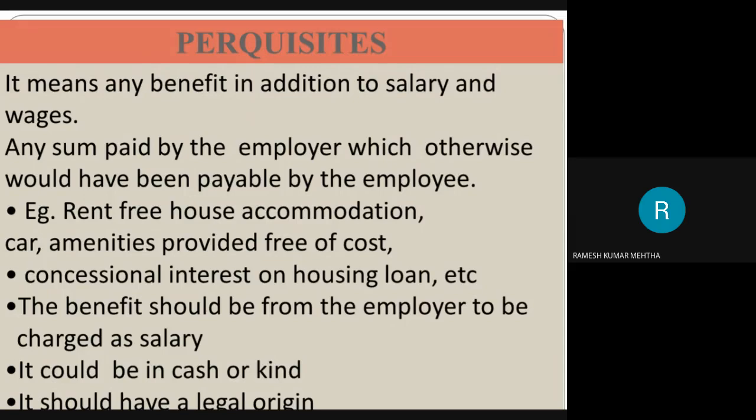Already we have seen that a perquisite is nothing but an addition to salary and wages. Number one, they are not paid in the form of cash. They are a kind of facility provided by the employer to the employee, and any sum paid by the employer which otherwise would have been payable to the employee. For example, in place of HRA, we are giving rent free housing accommodation to the employee. Number two, car. In place of traveling allowance or conveyance allowance, the employer is providing car facility, and amenities are provided free of cost.